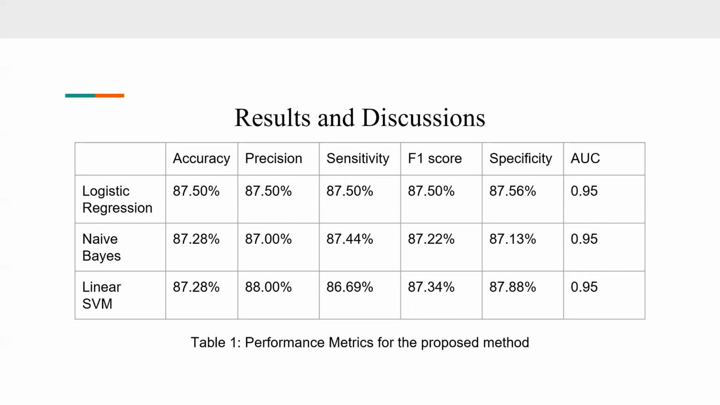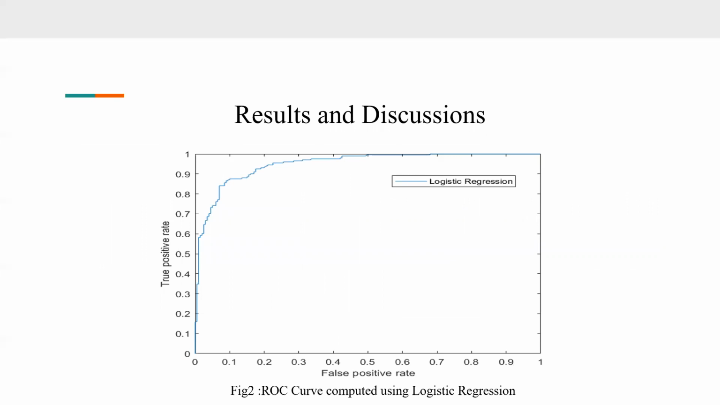So this is actually the performance metrics for the proposed method. It is given in a tabulated form where the values, that is accuracy, precision, sensitivity, F1 score, specificity, and area under curve for each of the classifiers are given here. This curve corresponds to the receiver operating characteristic curve computed using the logistic regression classifier.